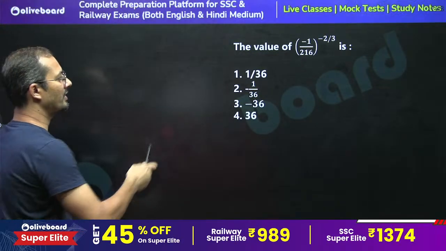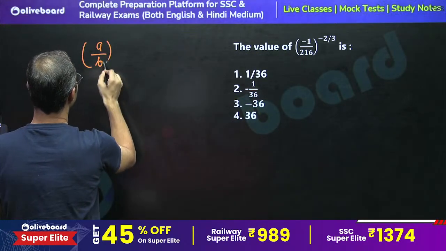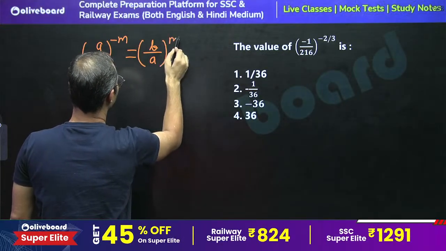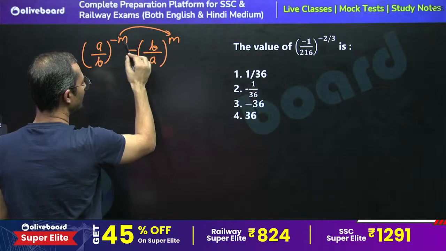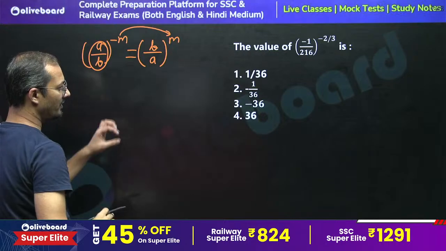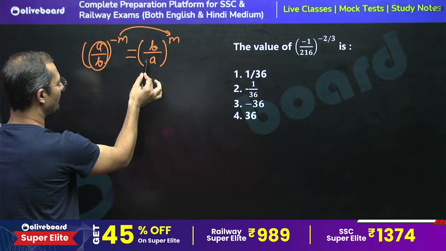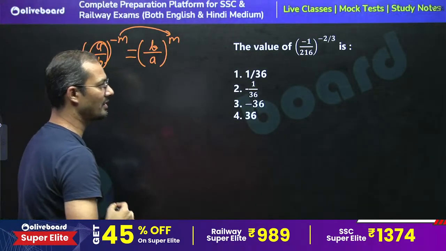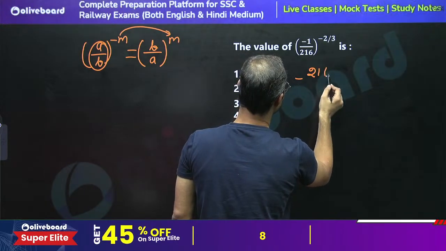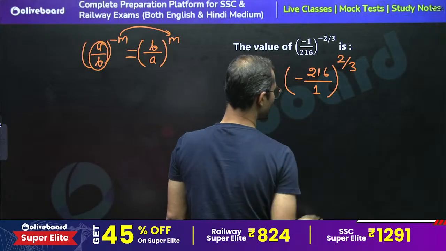Whenever you get a negative power, A upon B to the power minus n is always equal to B upon A to the power n. To convert negative power into positive power, we need to invert the base fraction. So the numerator will go to the denominator and the denominator will go to the numerator. So we can write this as minus 216 divided by 1 to the power 2 by 3. Is this clear?